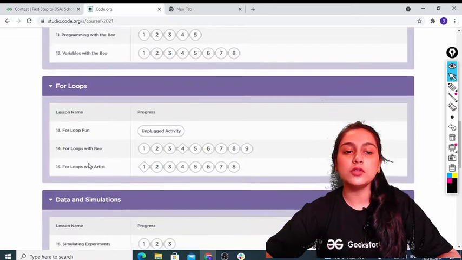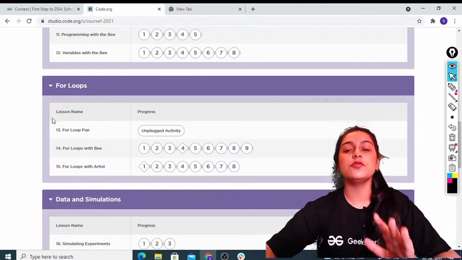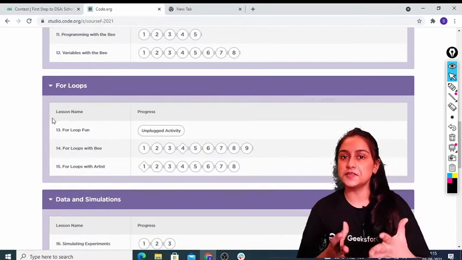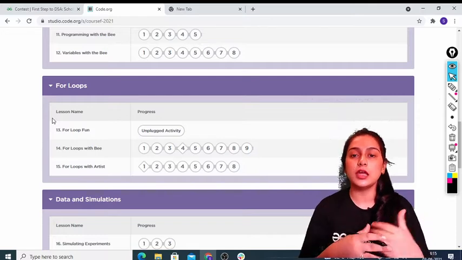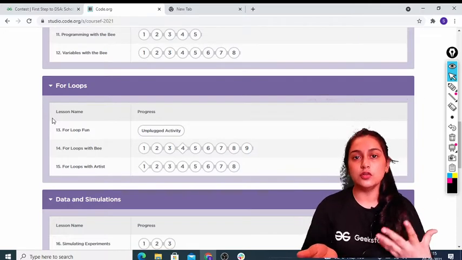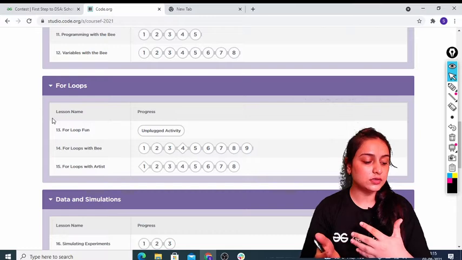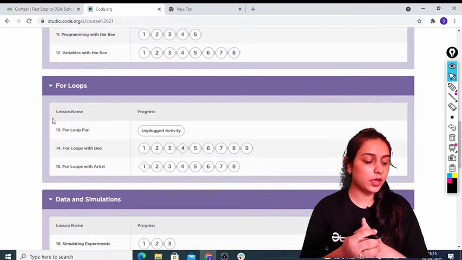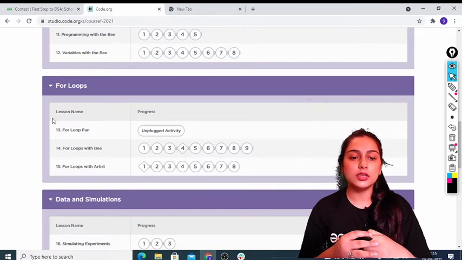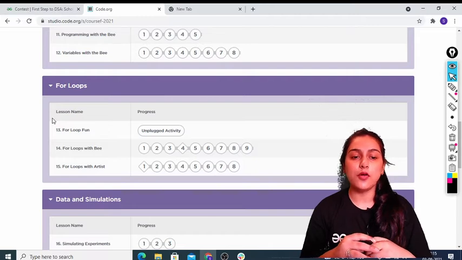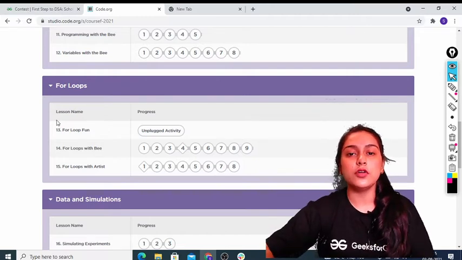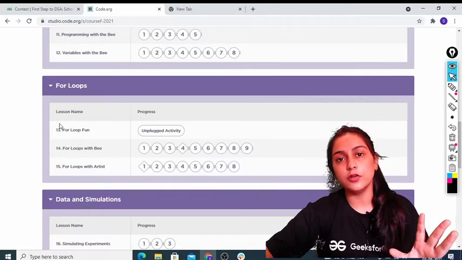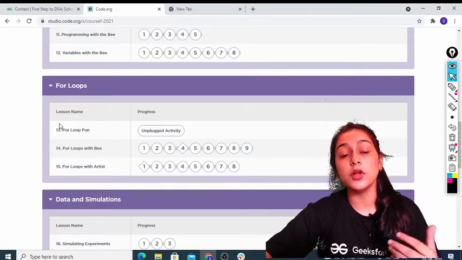Now we are going to learn about for loops. First of all, I have already told you what loops are. Doing something again and again repetitively is a loop. We have done a repeat loop, we have learned about the repeat loop, and now we are going to learn about other loops also.